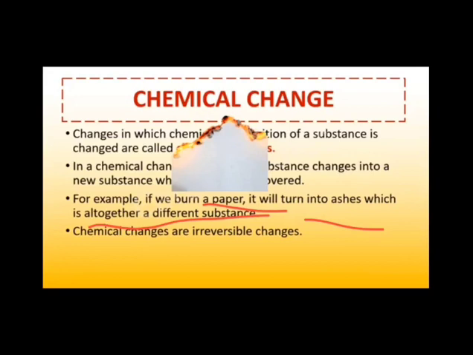So the chemical change is a change in which the chemical composition of a substance changes. Here if we burn a paper, its chemical composition changes, it now turns into ashes, which is totally a different substance. So chemical changes are irreversible changes, because here we cannot get back the paper again. So this is a chemical change. There are so many examples of physical and chemical changes.